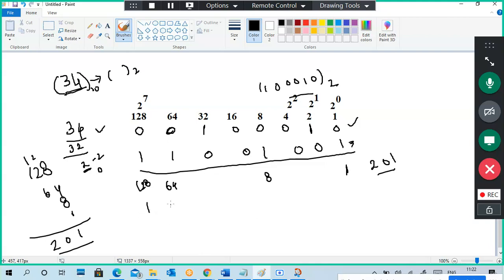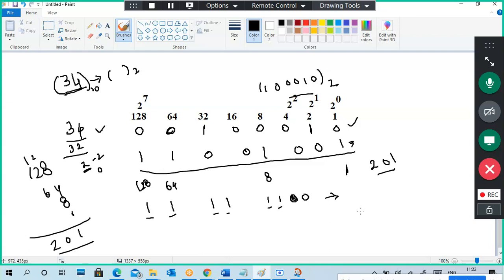Now calculate for this one. This is 128 plus 64 plus 32 plus 16 plus 8 plus 4.